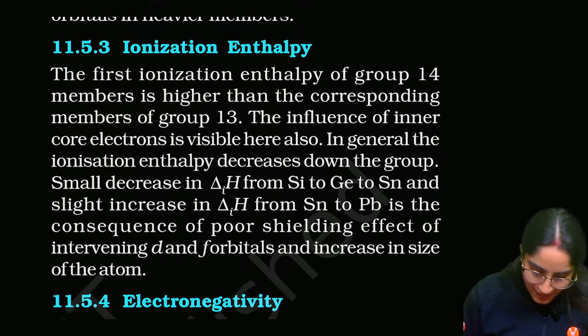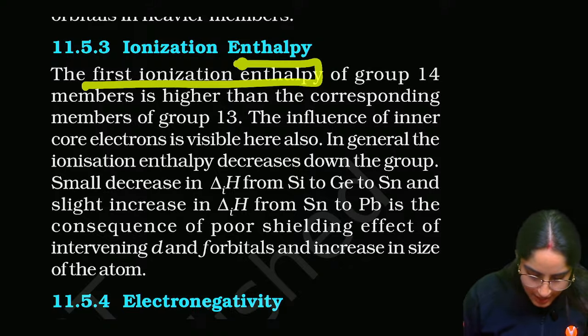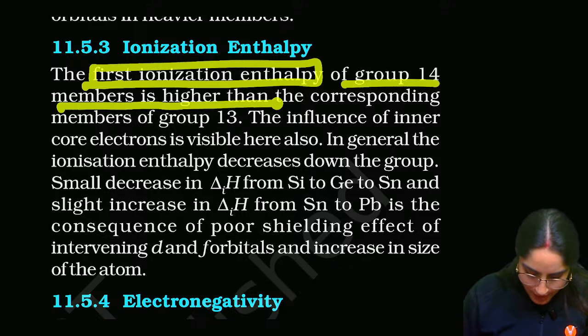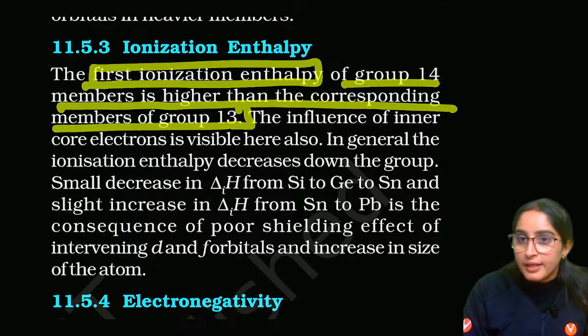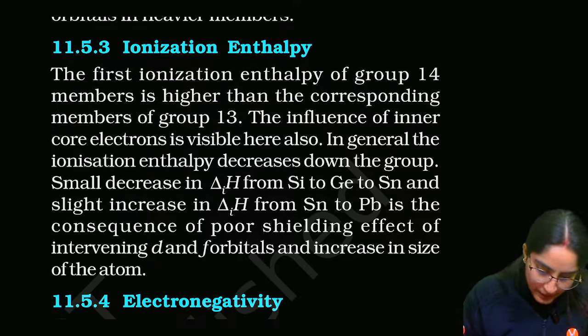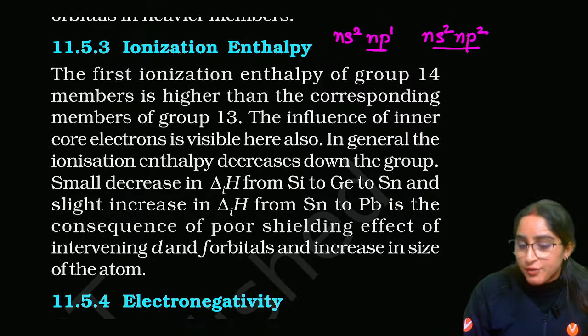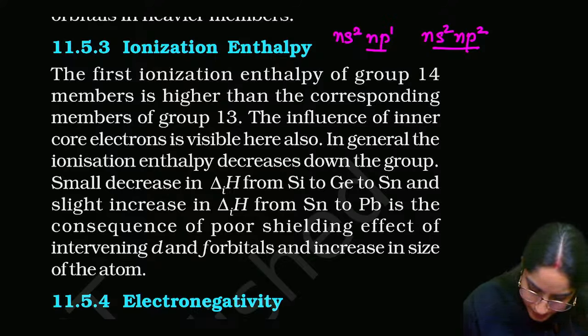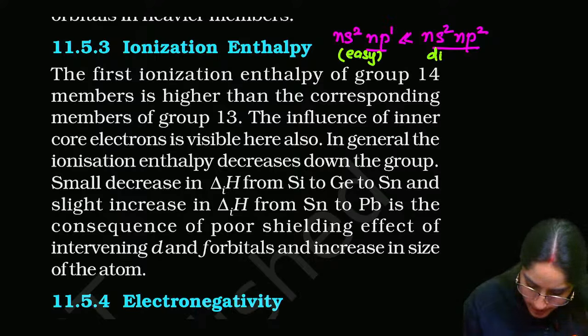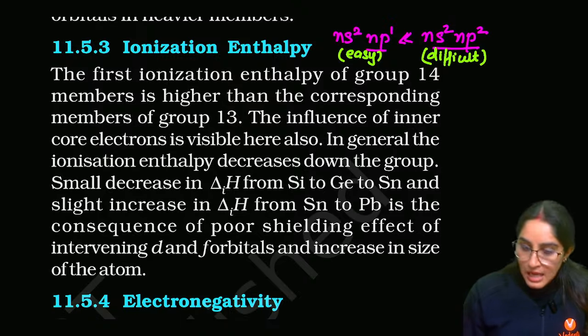Now let's talk about ionization enthalpy. First ionization enthalpy of group 14 elements is higher than that of the corresponding group 13 elements. So in group 13, what you have is ns2 np1. Here you have ns2 np2. Obviously, here it will be easier to take out the electron. Here it is easy to take out the electron, here it is difficult. Can you tell me why?